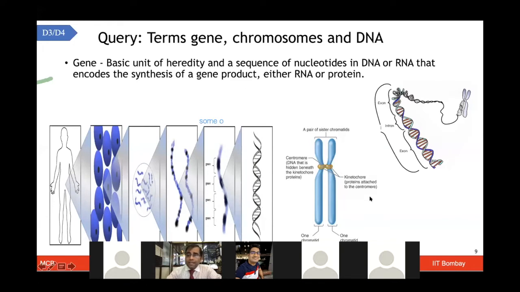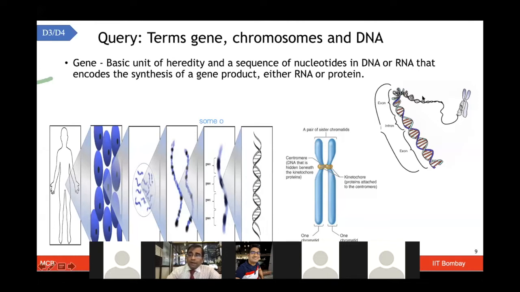Now, just to enlarge this part more, this is the chromosome. Again, I will talk about this in more detail when I talk about the cell cycle. This is the detailed structure of a chromosome, and you have the sister chromatids, which are attached at a centromere, and at that place there are some proteins, which are known as kinetochore.